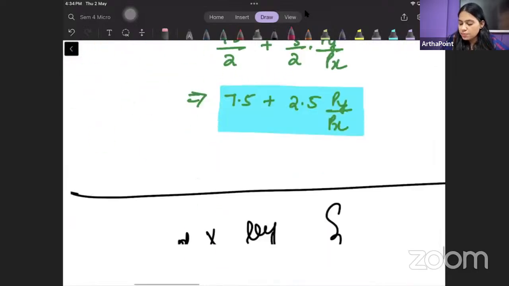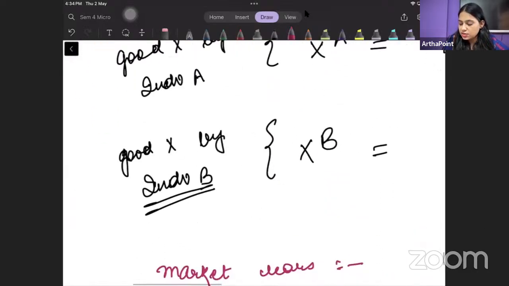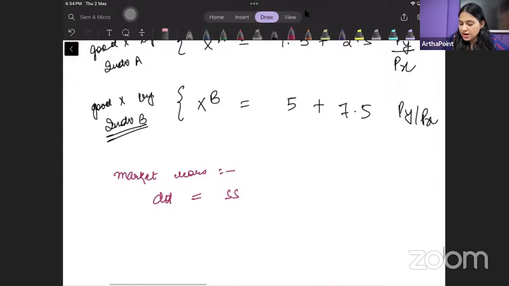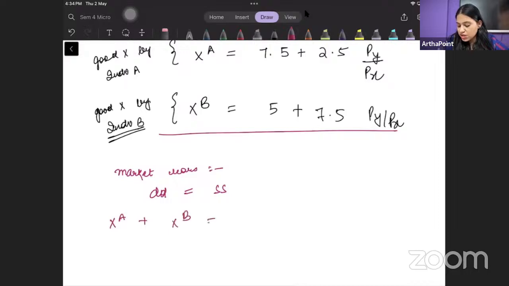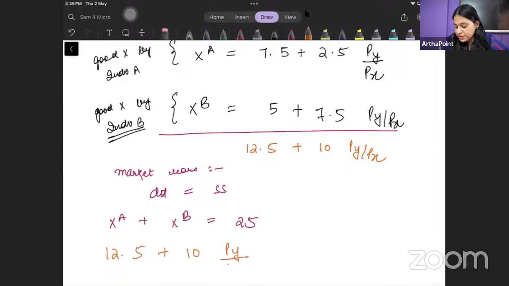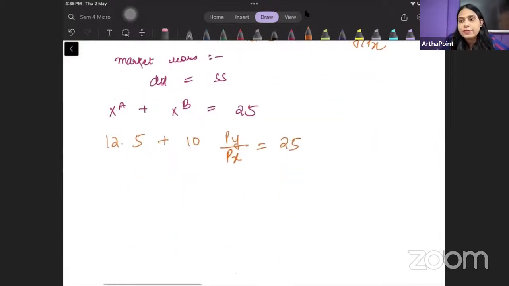तो यहाँ पर जो हमने demand function लिखा है ना, if I just add it out, तो I will get demand of good x should be equal to supply. Supply is 25 units, beta. So this is going to be 12.5 plus 10 py by px. So I will get 12.5 plus 10 py by px is equal to 25.